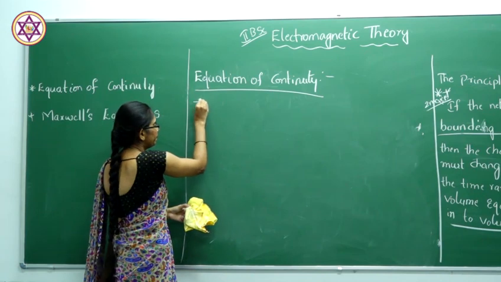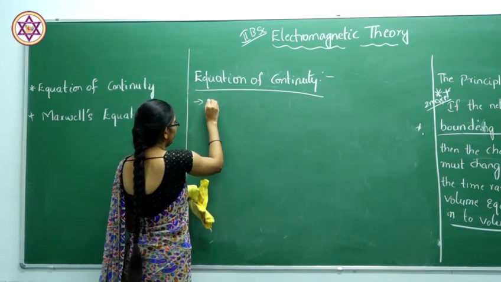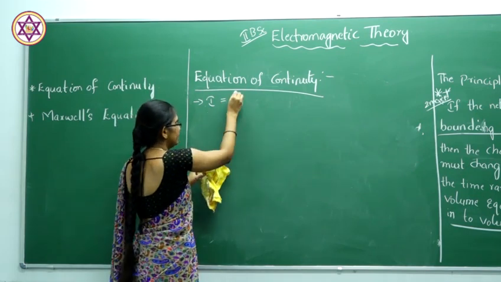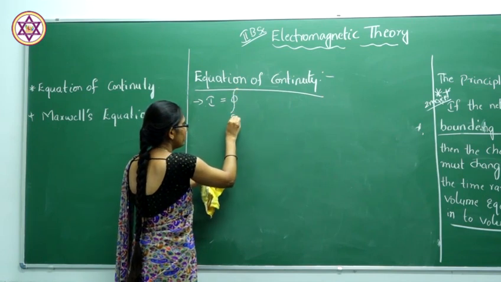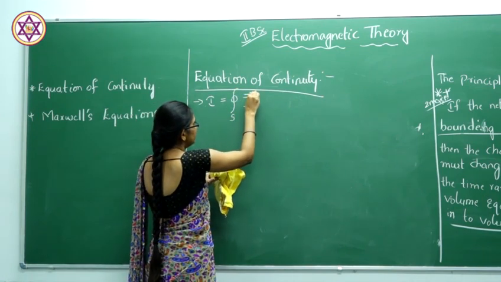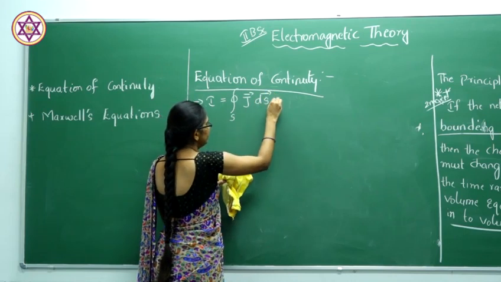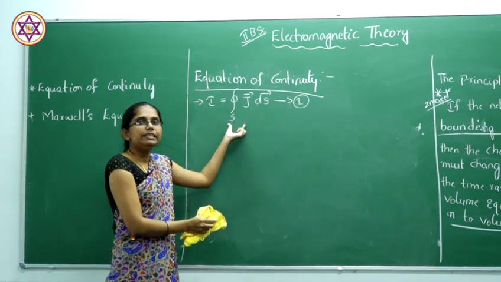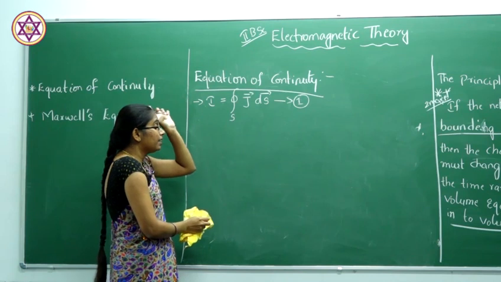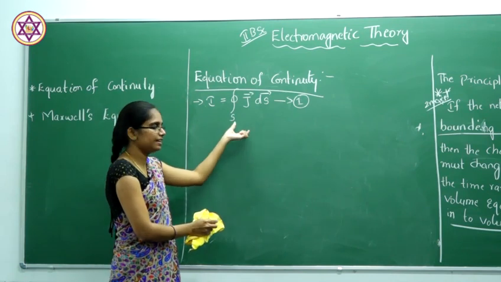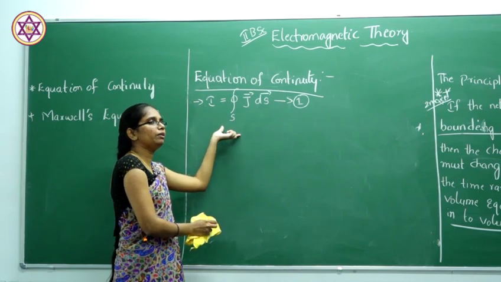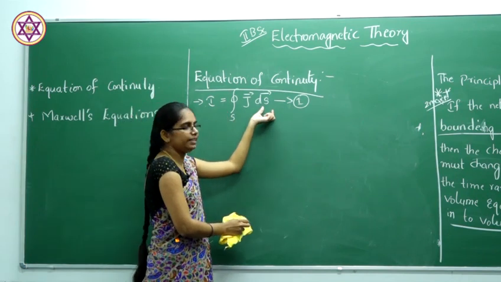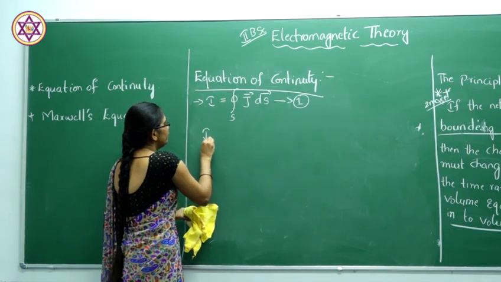Firstly, we know that the current flowing outside will be given by I, which is equal to the surface integral of J dot dS. This is equation 1. That means here we consider the current density normal to the surface, and the current flowing outside will be given by I equal to the surface integral of J dot dS.